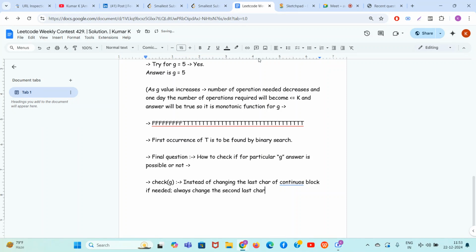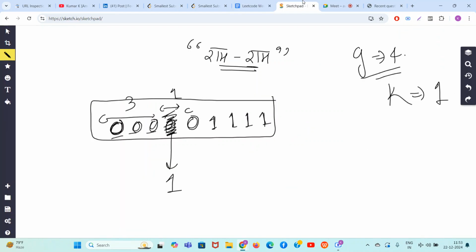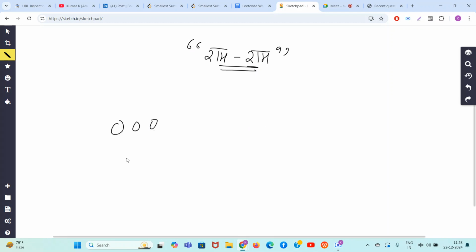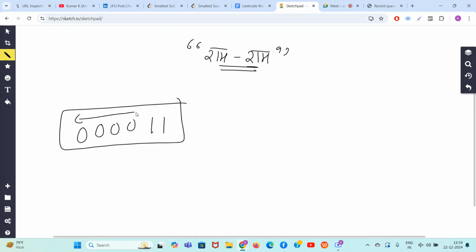So guys, see, the formula will be pretty simple. Let's say you have a block of zeros and ones, right? Let's make it easy for you people. So 1 2 3 4, and then this is the string, right? What is the size of this block?